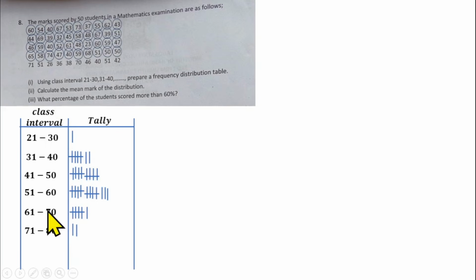then 65 will fall under 61 to 70, then 71 will fall here, 51 will fall here, 26 will fall under 21 to 30, 36 will fall under 31 to 40, 38 will fall under 31 to 40, 70 will fall under 61 to 70, 46 will fall under 41 to 50, 40 will fall here, we cross, 51 will fall under 51 to 60 with a cross, then 42 will fall under 41 to 50 rather. So with that, we have been able to tally the diagram.